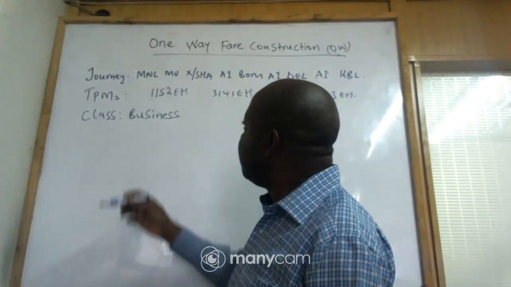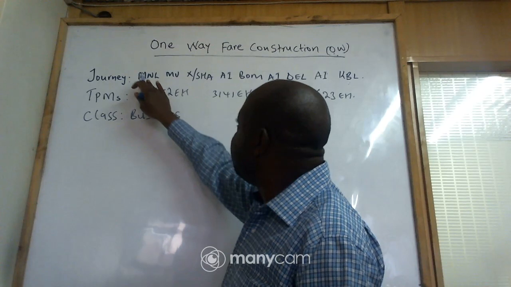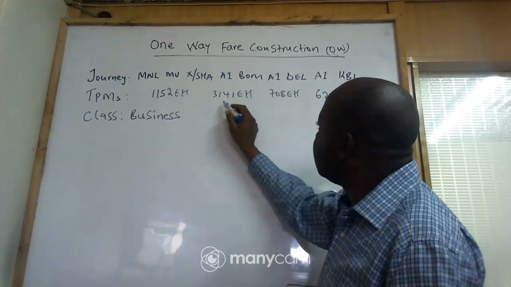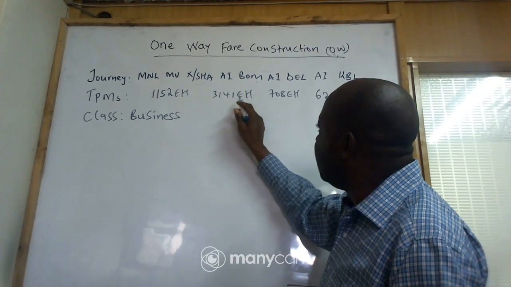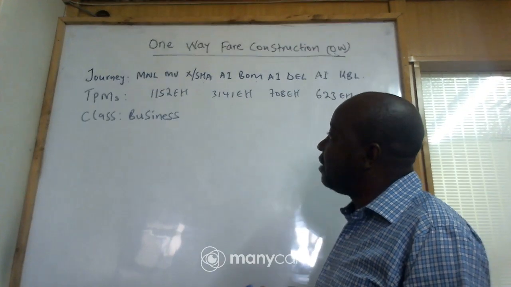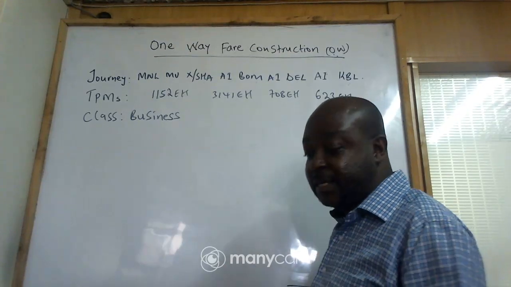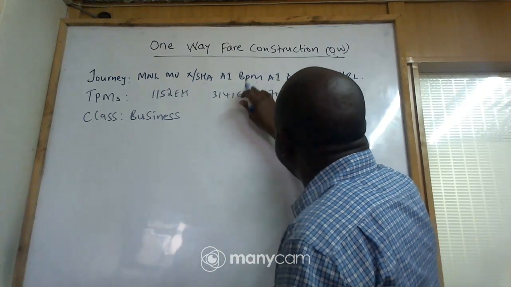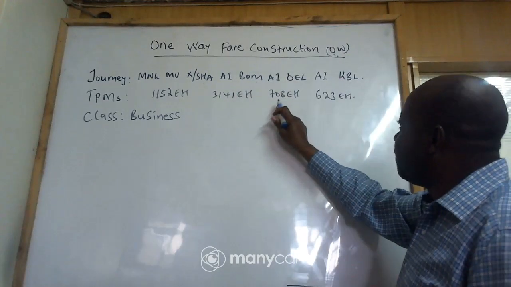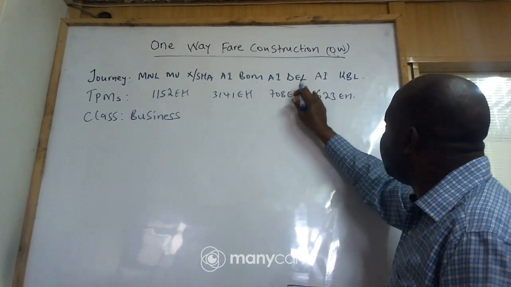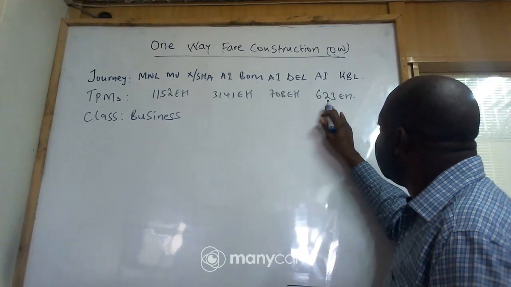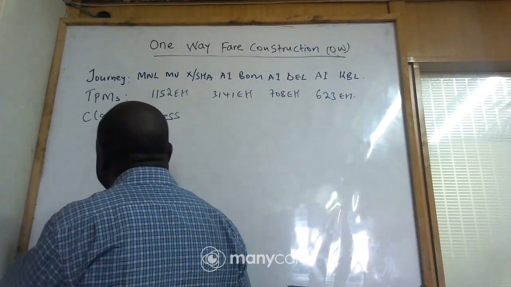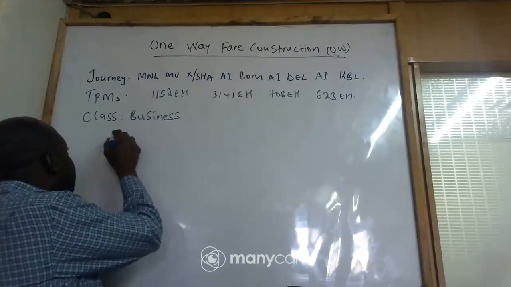Now we have our TPMs. We have 1152, that's Manila to Shanghai. Then we have Shanghai to Mumbai, that's 3141. EH stands for Eastern Hemisphere, because you have to indicate the global indicator. Then we have Mumbai to Delhi, which is 708 Eastern Hemisphere. Then you have Delhi to Kabul, which is 623. So those are our TPMs. I want us to go to the steps.